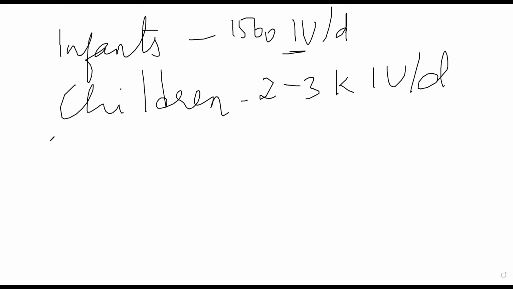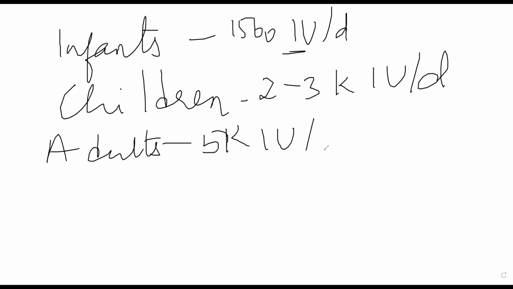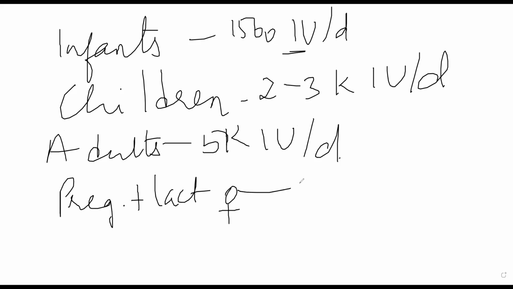Adults need about 5000 IU per day. Pregnant and lactating women, they need somewhere around, this is the symbol for female. Okay, pregnant and lactating women will need somewhere in between 6 to 8000 international units per day. So that is the daily requirement of vitamin A.